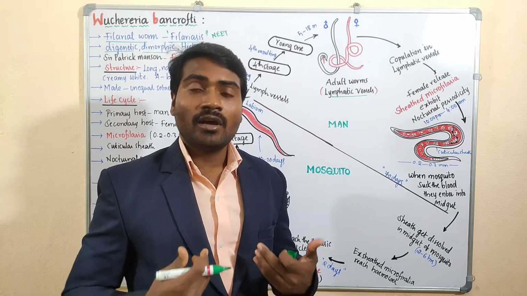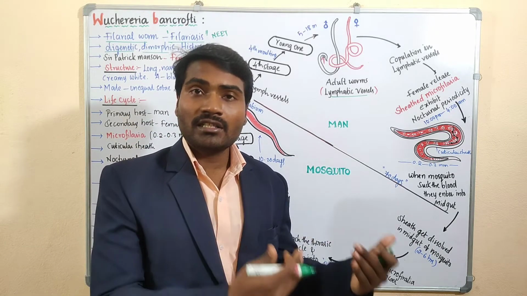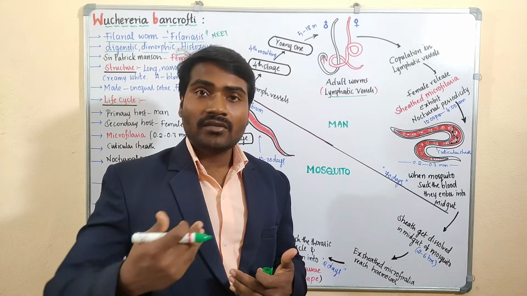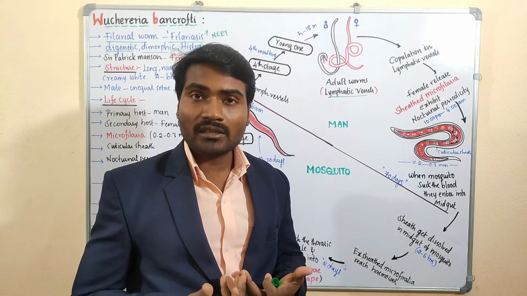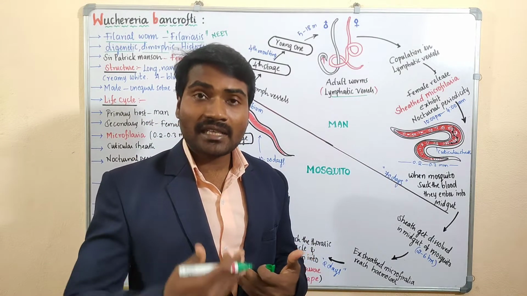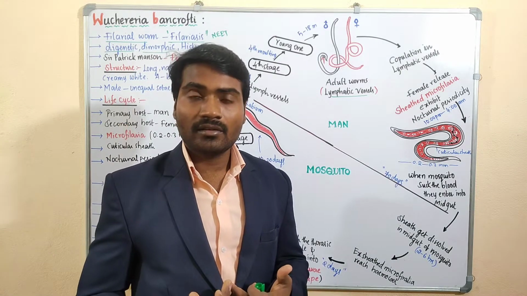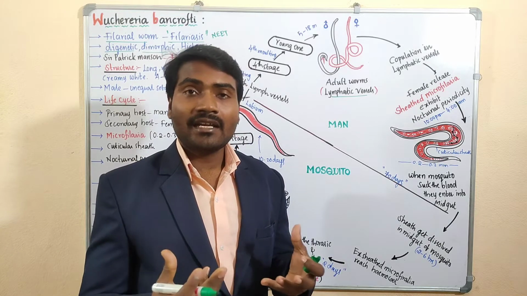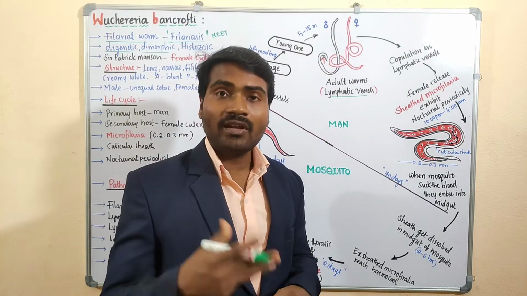Wherever veins are present, which collect deoxygenated blood from the body parts, lymph vessels are present parallel to the veins. These lymph vessels are the site of the presence of the filarial worms.